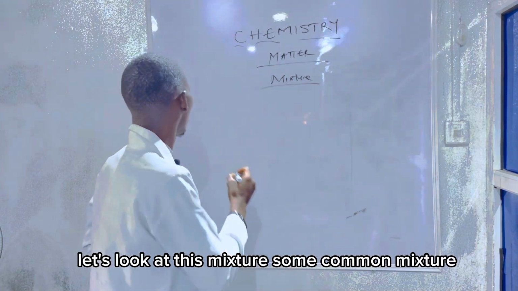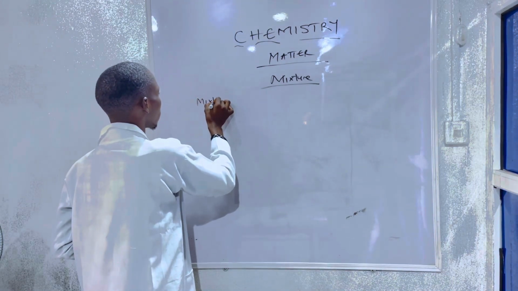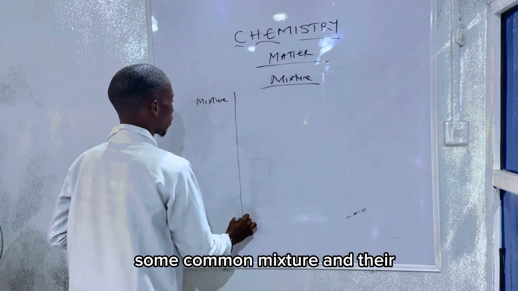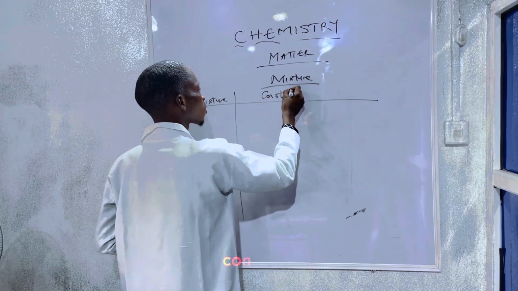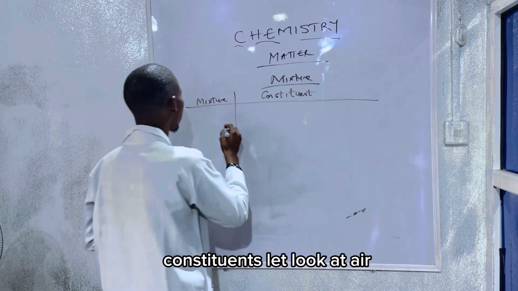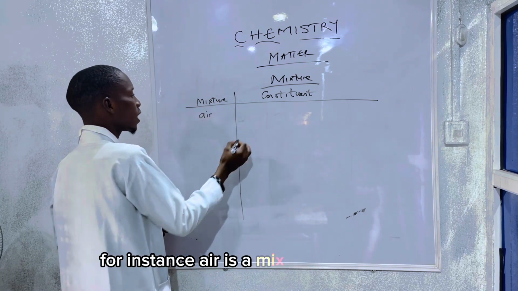Let's look at some common mixtures and their constituents. Let's look at air. For instance, air is a mixture.